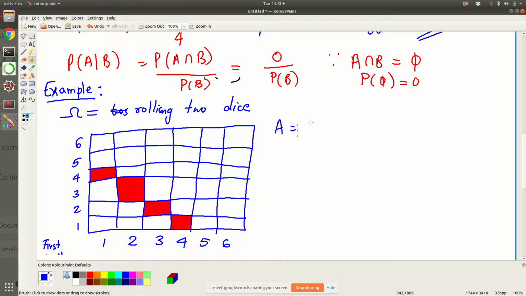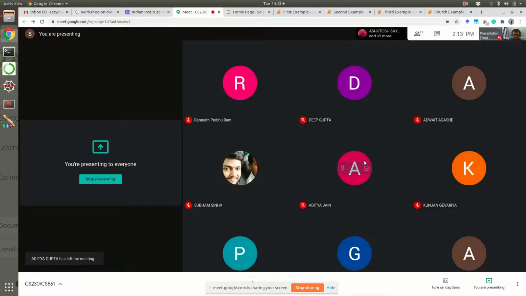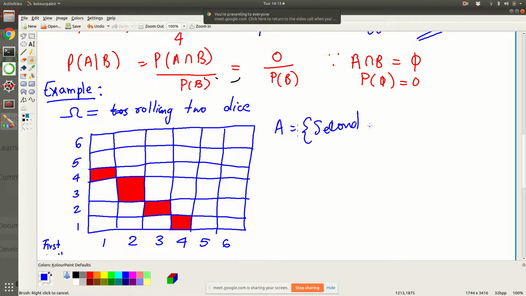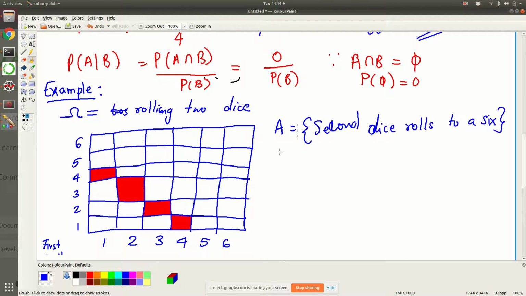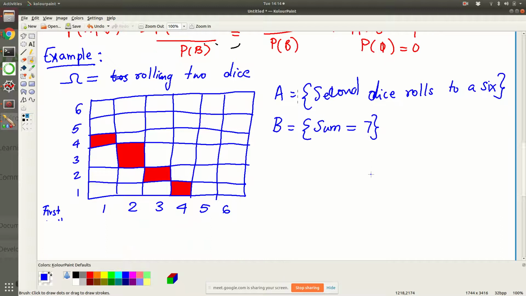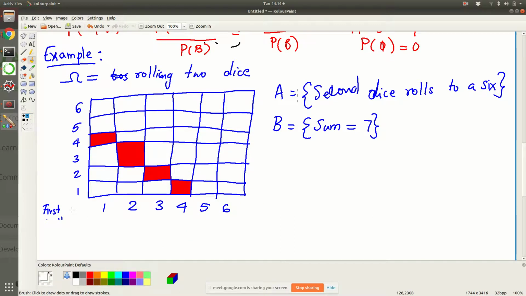A is the event that the second dice rolls to a 6. Now let us look at event B a little differently. The previous one was the sum equal to 5. This time we will say the sum is equal to 7. So now let me clear each of these boxes, because now the event B is a little different.